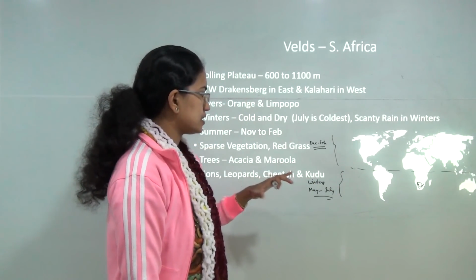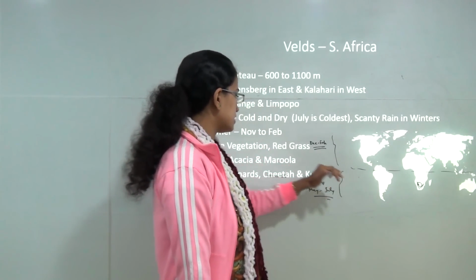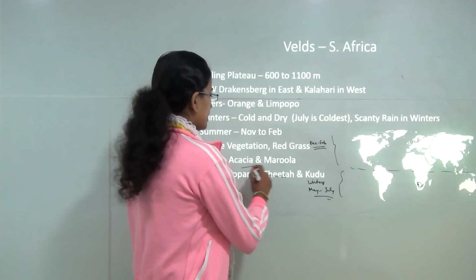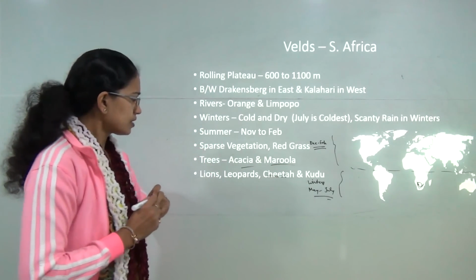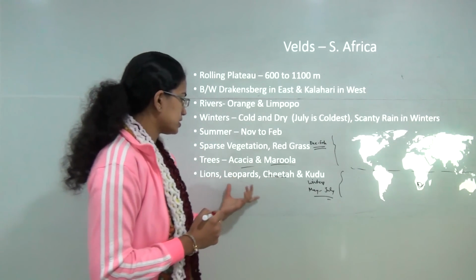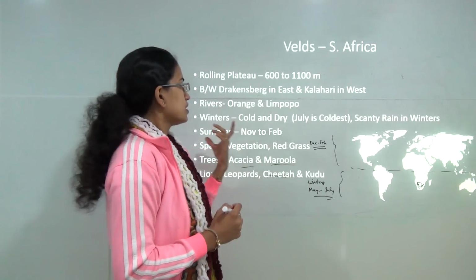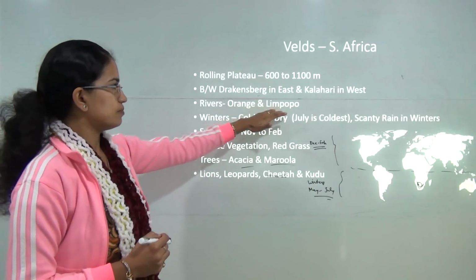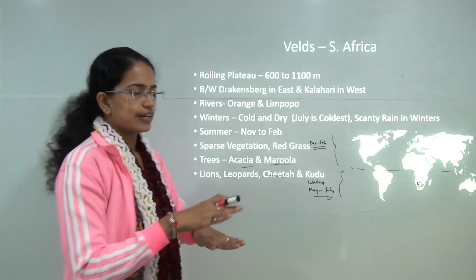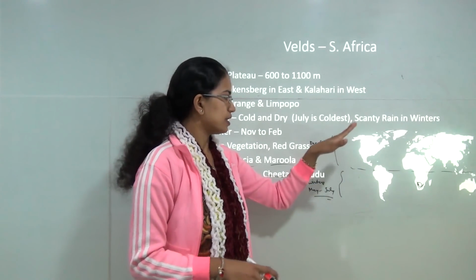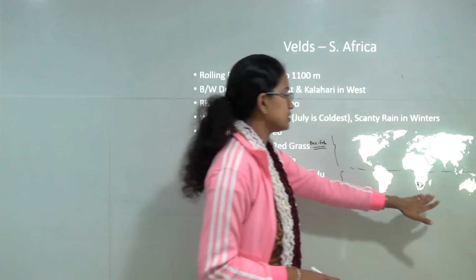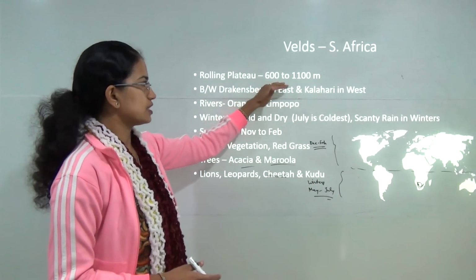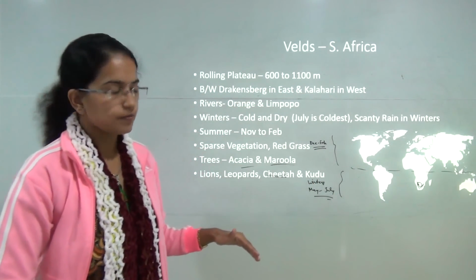There is very little vegetation. The common vegetation that is seen is in the form of red grass. There are very few trees, mainly acacia and marula, which are found here. The common fauna are lions, leopards, cheetah and kudu. Now the major rivers that drain this area are the Orange River and the Limpopo River, and this is not a kind of flat low-lying area similar to the prairies. In contrast, it is a kind of rolling plateau region which extends from 600 to 1000 meters in height.